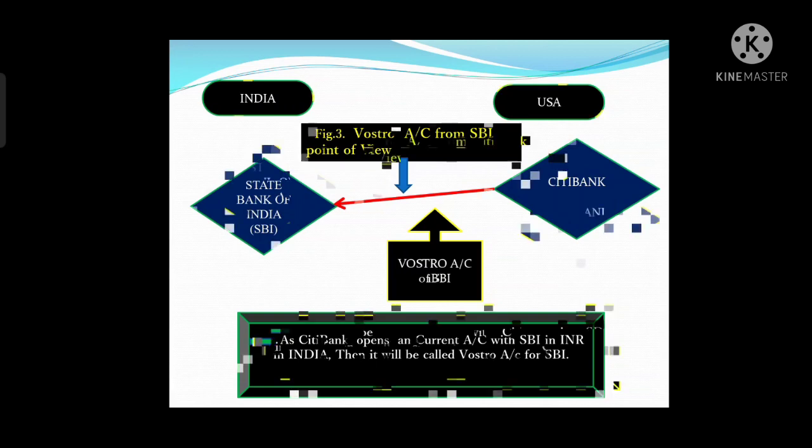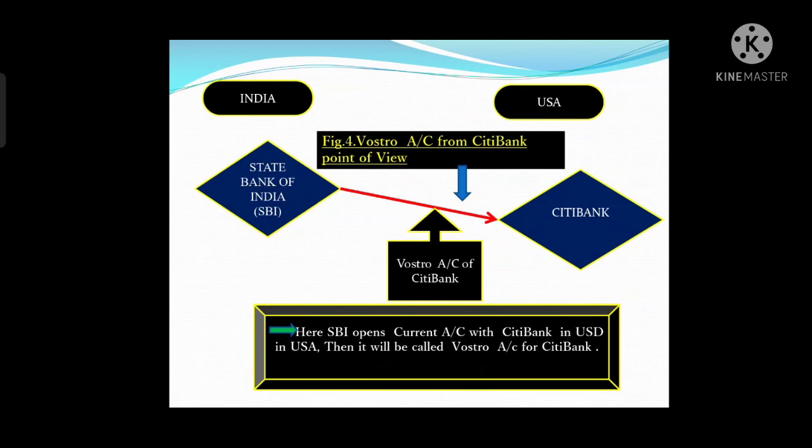So for Citibank it will be a Nostro account, for State Bank of India it will be a Vostro account, right? Now in the next figure we will understand what a Vostro account is from Citibank's point of view. Here, State Bank of India is opening an account with Citibank, which is located in the United States of America. So here SBI is opening an account. For SBI it will be called a Nostro account. But in this figure we are learning what a Vostro account is.